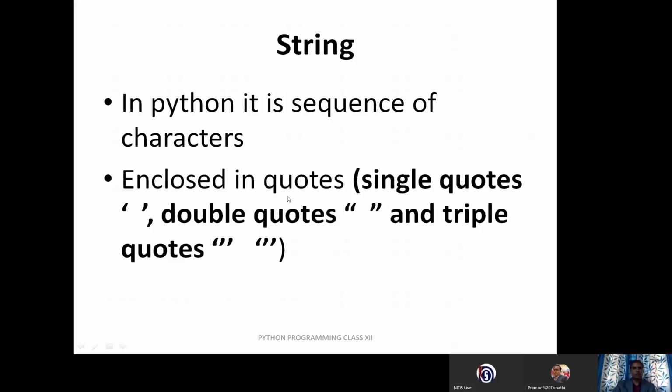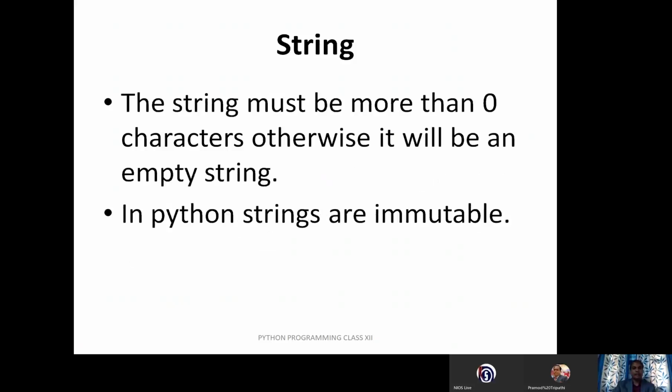So string is a data type where you can enter any kind of character. It may be an alphabet, it may be a number, or it may be any kind of symbol, but it must be enclosed in either single quote, double quote, or triple quote.